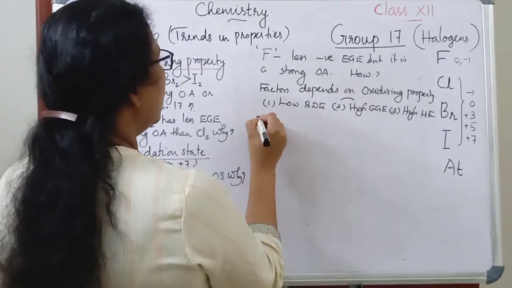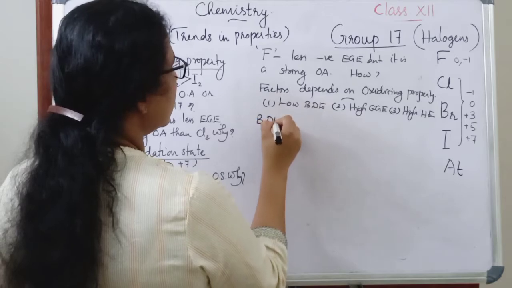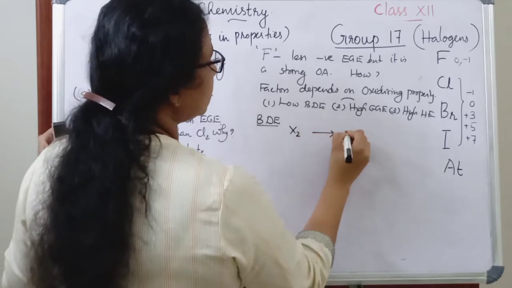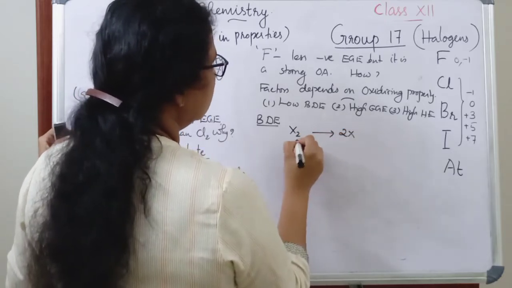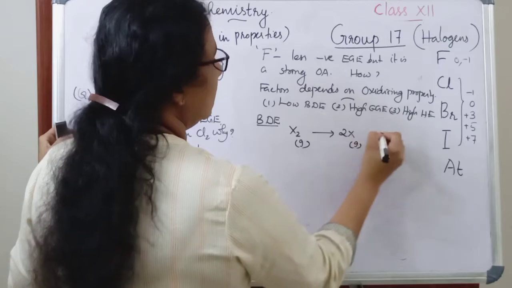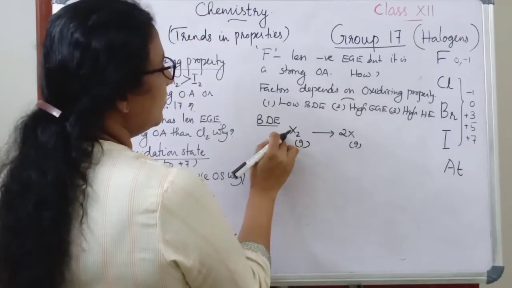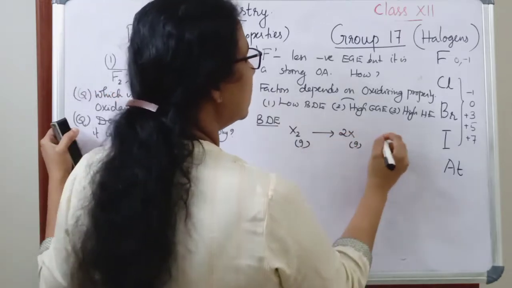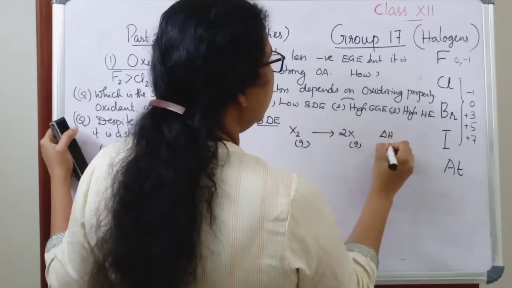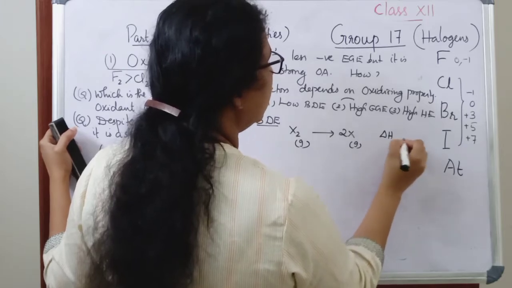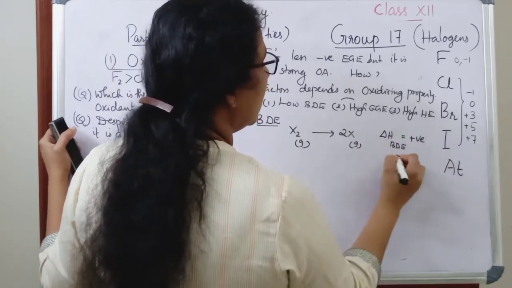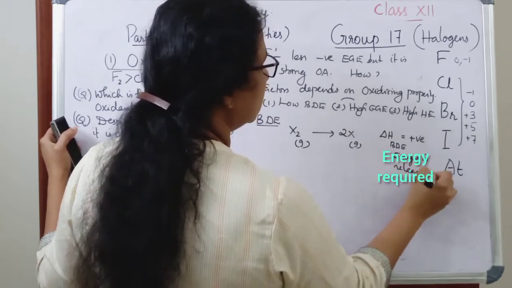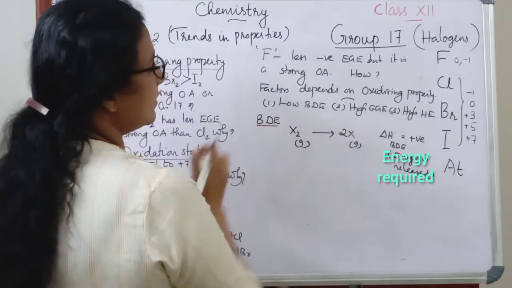So let's see what bond dissociation enthalpy is. Let's represent it. If X2 becomes 2X, this bond breaks. So the bond between X and X breaks and 2X is formed, and delta H will be the bond dissociation enthalpy. That will be a positive value. That is about bond dissociation enthalpy.